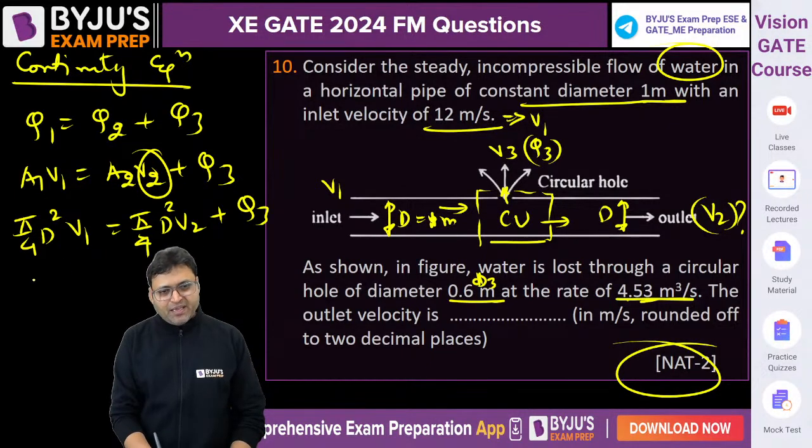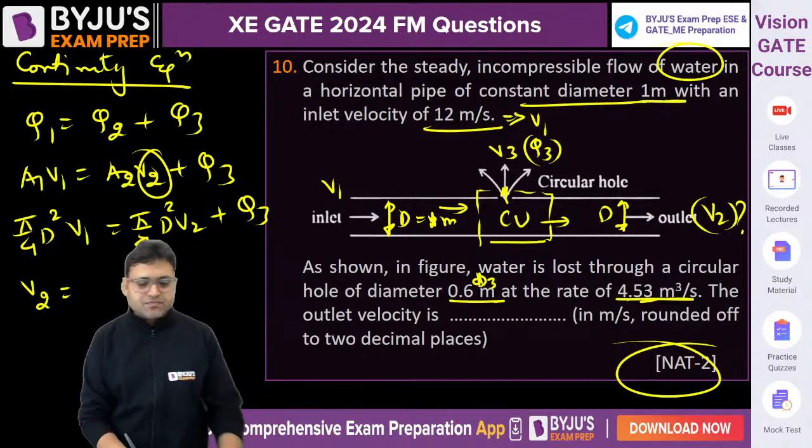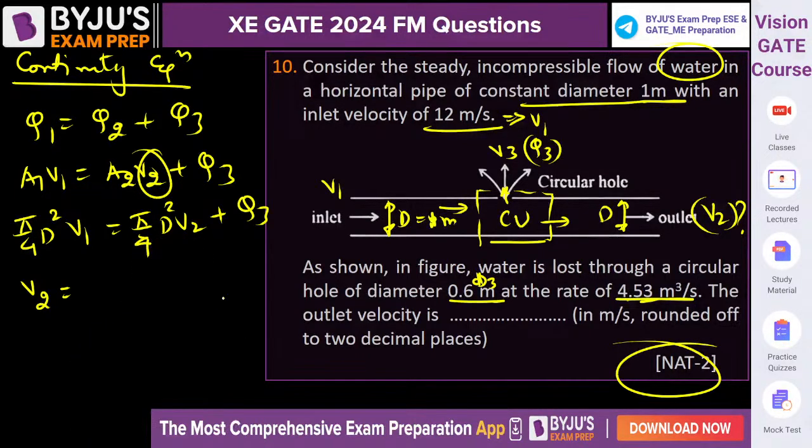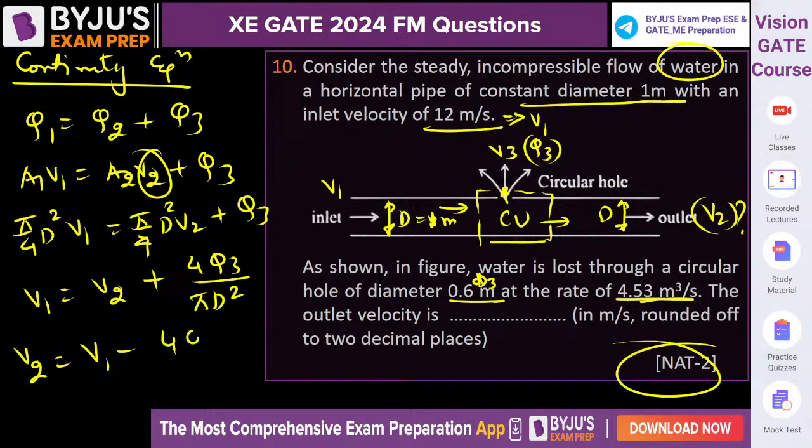So V2 is equal to, can you solve it? Very simple. If you divide the entire equation by pi by 4 D square, then V1 is equal to V2 plus 4Q3 upon pi D square. So V2 is equal to V1 minus 4Q3 upon pi D square.